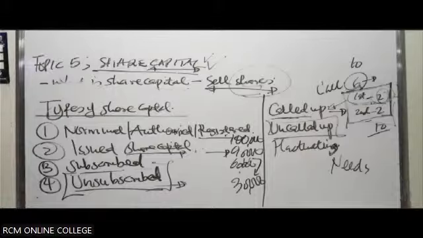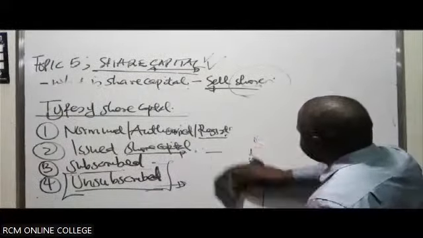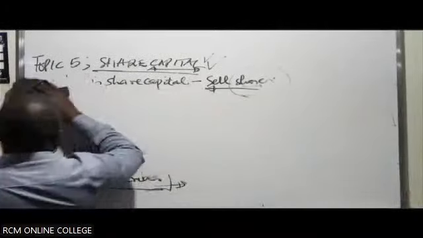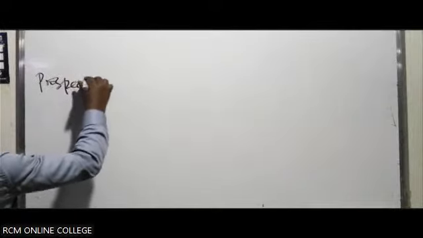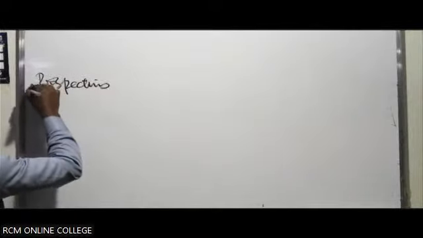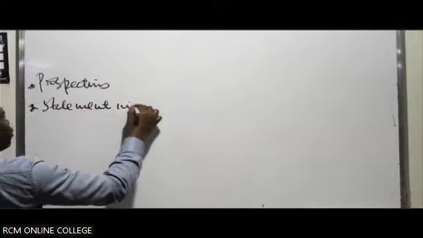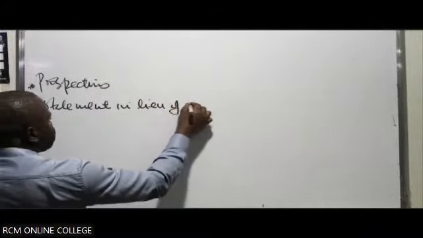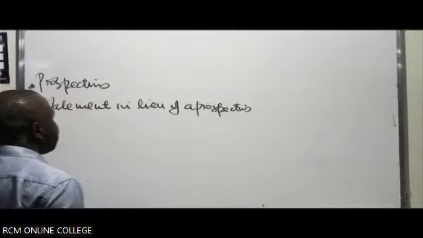So now I want us to look at something we call a prospectus. We've said that the company is going to sell shares. But when they sell the shares, they use what we call a prospectus. So what is a prospectus? We have what we call a prospectus, and then we have another one we call a statement in lieu of a prospectus. In lieu simply means a representation of a prospectus.